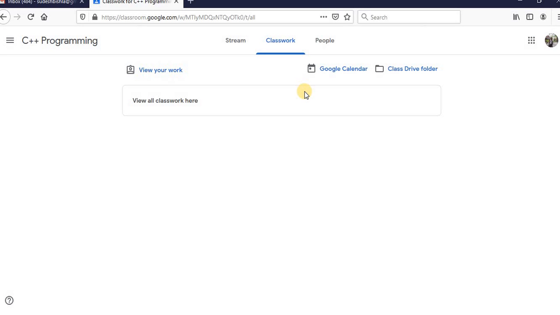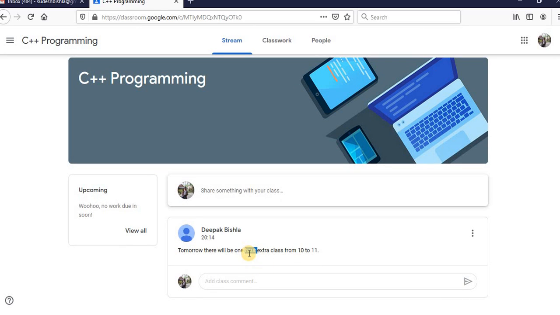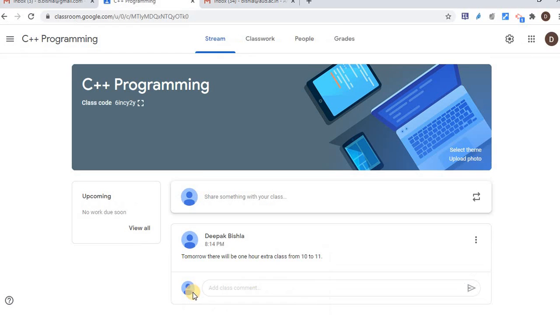So whatever is uploaded by the teacher, the student can participate in the assignment and quiz. And in the stream box, the student can see the material and announcements uploaded by the teacher. This is the student view. Now come back to the teacher view. So here is the teacher view.